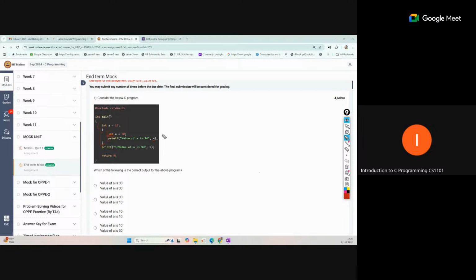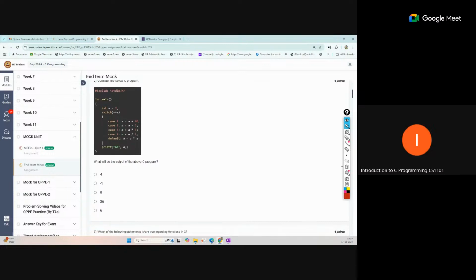So the first value will come as 30 from the first statement, and because that was local to the block, outside it the value will be read from the outer variable, which is declared as a equal to 10. So 30 and 10 is the correct answer. Okay, let's move to the next.